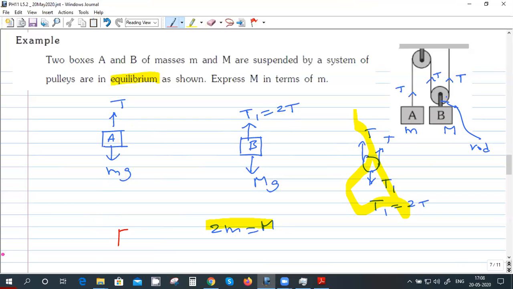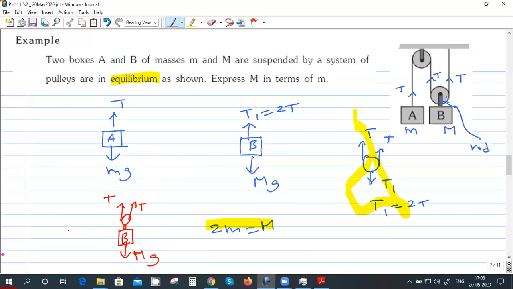The force acting on the system is 2T upward, and downward is Mg. The pulley is massless. So if you consider the pulley and the block B as a system, then the force acting upwards is 2T and downwards is Mg. So this is also another way of doing it.